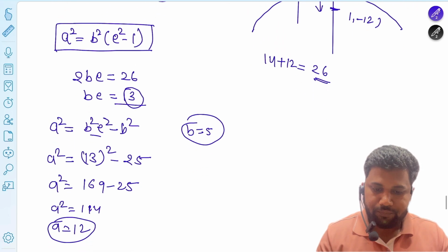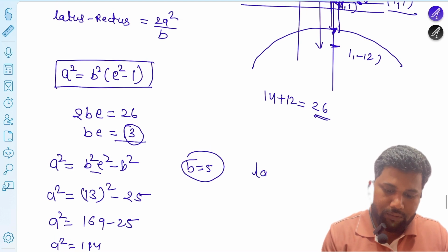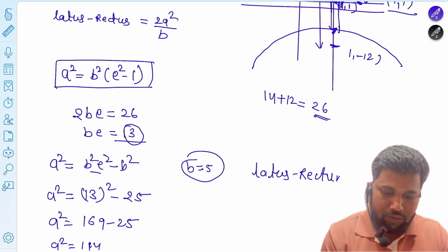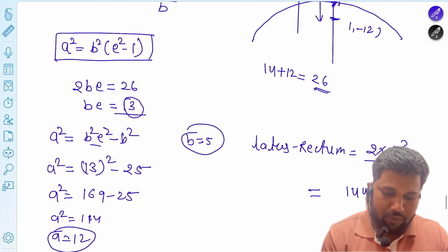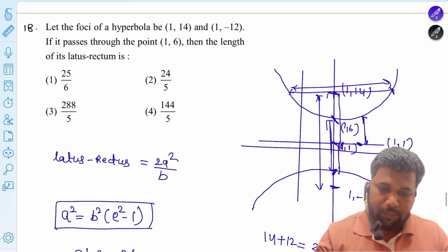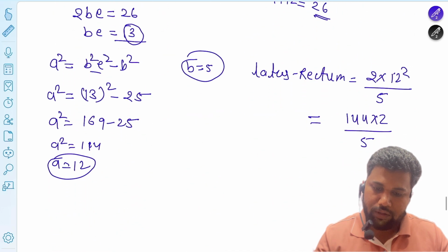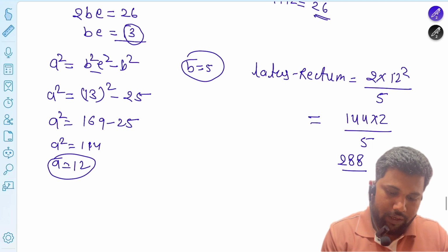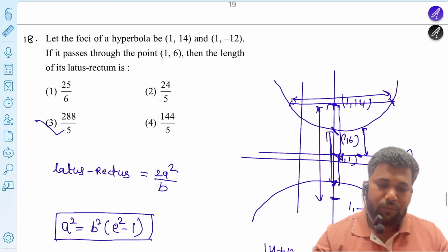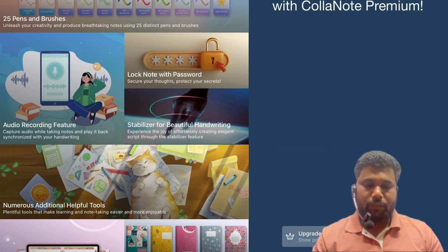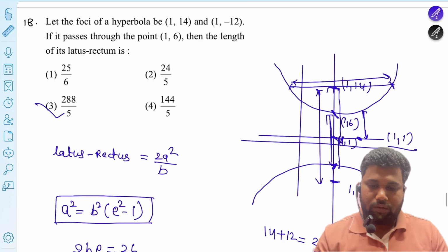Now a and b are given, so the latus rectum is 2 into a squared, that is 12 squared, divided by b, which is 5. So 144 into 2 divided by 5, which is the required length of the latus rectum. So 288 divided by 5 is the final answer. This one is also an easy question. So that's it.